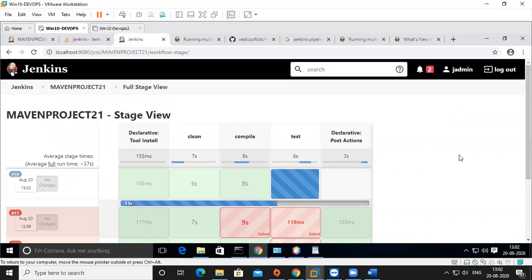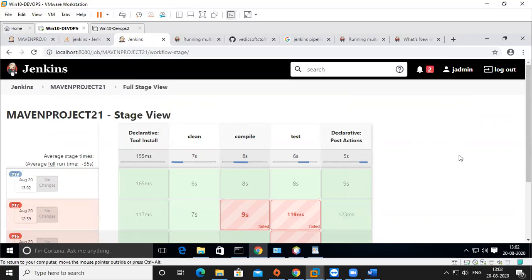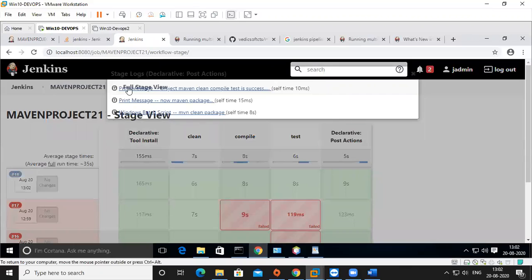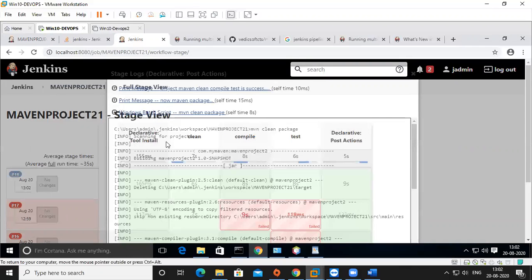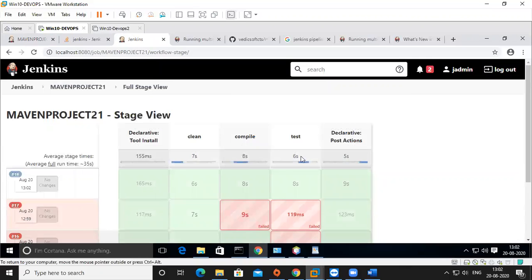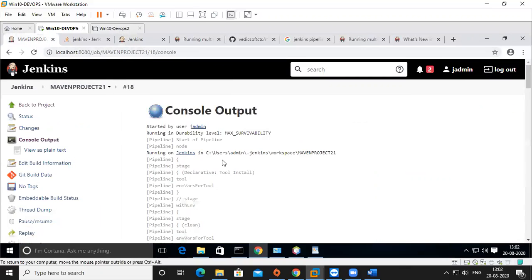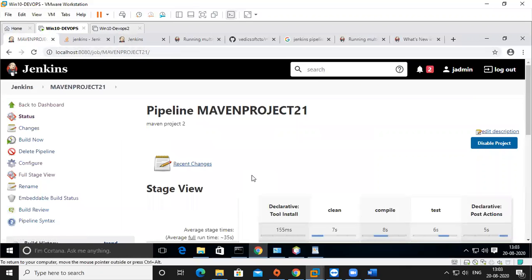Either it is a code error, or a code declaration error, or a build error, or whichever part has a problem, then we can face it. Now everything is successful. See, final log success. It is not showing the complete successful print, the Maven package, and this is also successful. So we can see what happened in each stage. That is a pipeline project as of now.